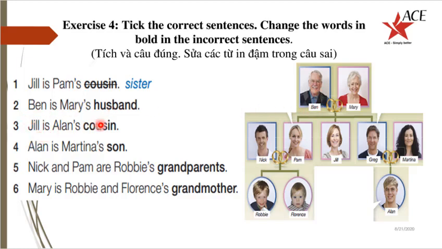3. Jill is Alan's cousin. Yes or no? Okay. No, Jill is not. So, Alan is Martina's son, yes? Yes. Nick and Pam are Robbie's grandparents. So we've got Nick and Pam and Robbie. Nick and Pam are Robbie's grandparents?